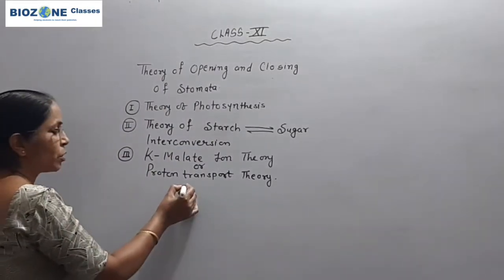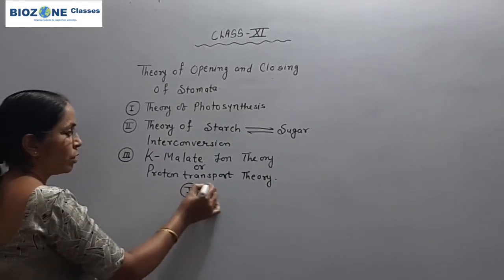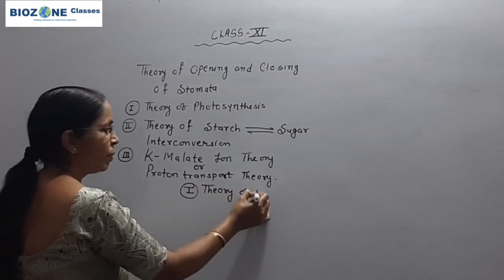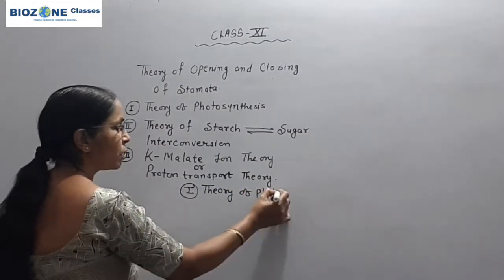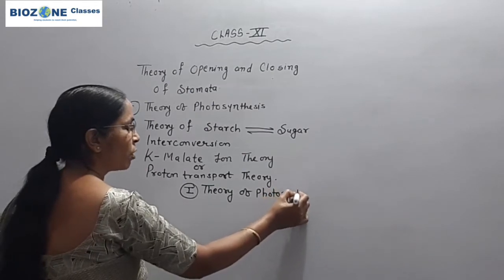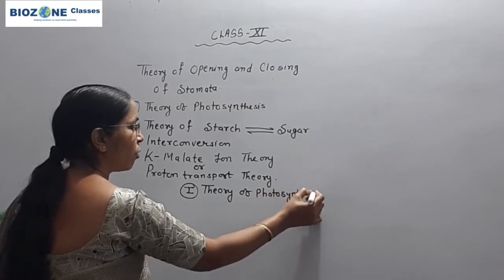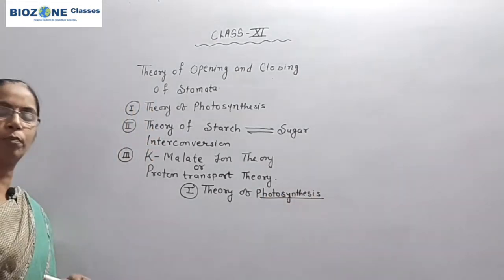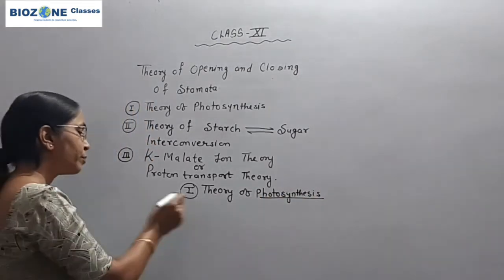So first we study the theory of photosynthesis. According to this theory, photosynthesis is responsible for the opening and closing of stomata. Why is photosynthesis responsible?